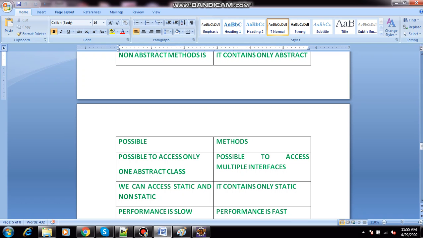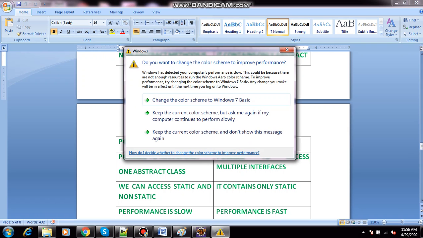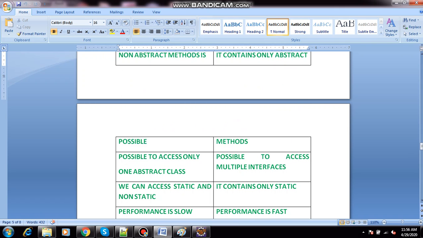Next, we can access static and non-static. In abstraction, there is a chance to access both static and non-static. But in an interface, by default it is not static. An interface contains by default a static function.